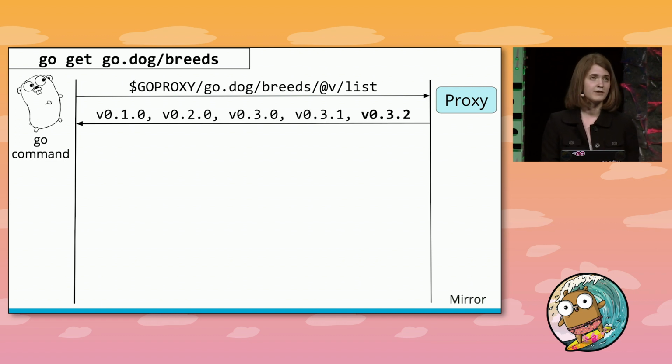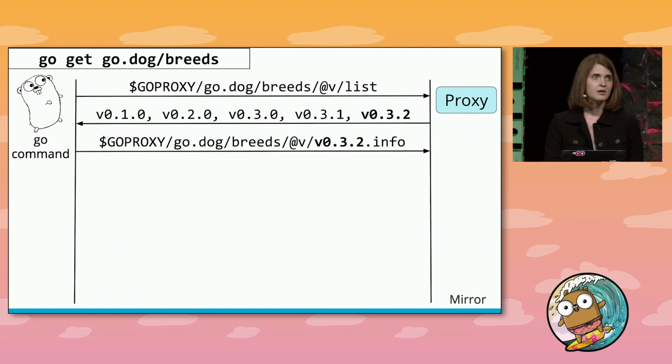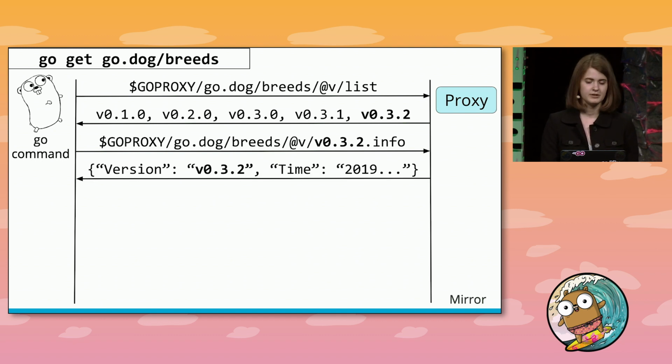So the proxy is going to give back a list of versions that look something like this, with tagged versions like 0.1.0 and 0.3.0. And the go command is looking for the latest tagged version, and in this case, that's version 0.3.2. So now the go command knows the latest tagged version, so it's going to hit this special endpoint that's new, an info endpoint on the proxy for version 0.3.2 of godog breeds. This info endpoint is going to give some extra metadata about this tag or branch. This metadata includes the canonical version as well as some commit timestamp information. It's going to use this canonical version that it just got back from the proxy going forward.